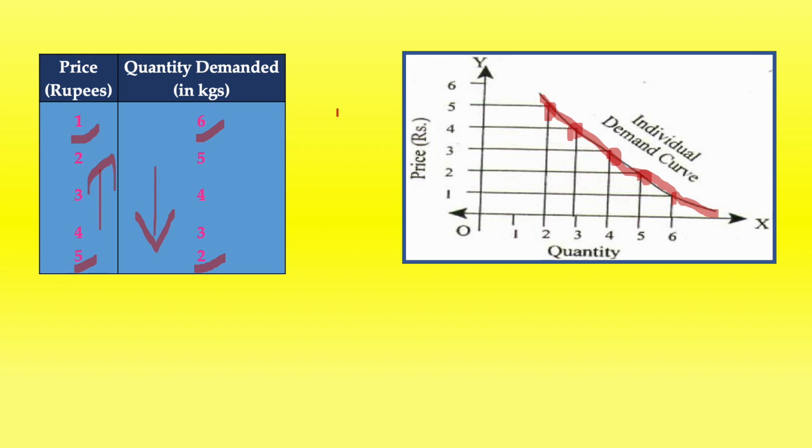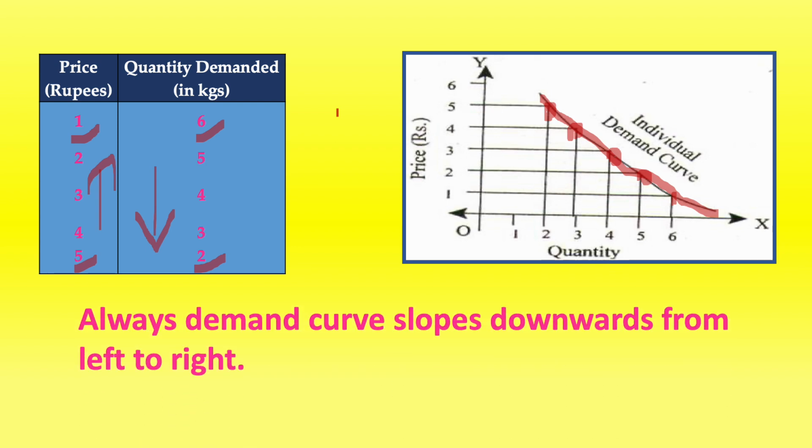This is said to be the demand curve. You can find this demand curve is sloping downwards because of the inverse relationship between the price and the quantity demanded. So always the demand curve will slope downwards from left to right. This demand curve shows an inverse relationship between the price and quantity demanded, and it slopes downwards from left to right.